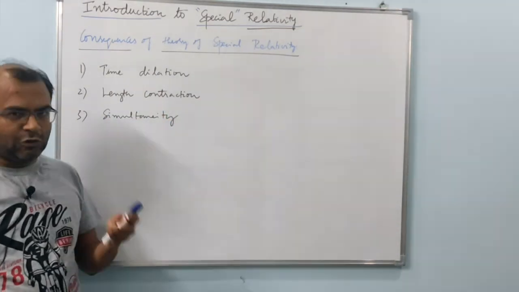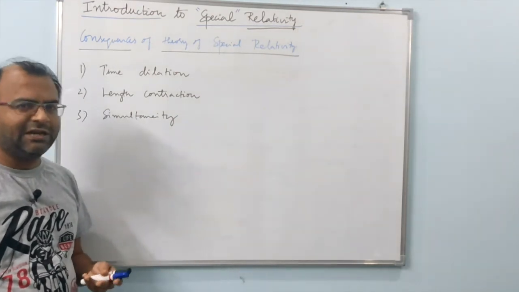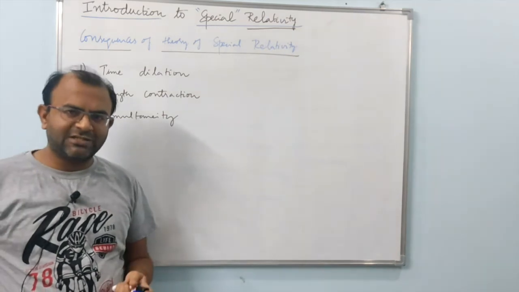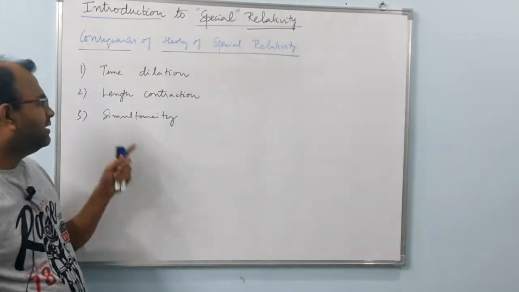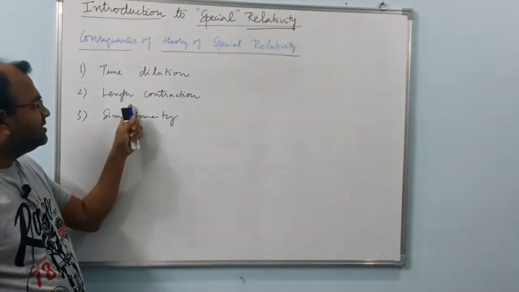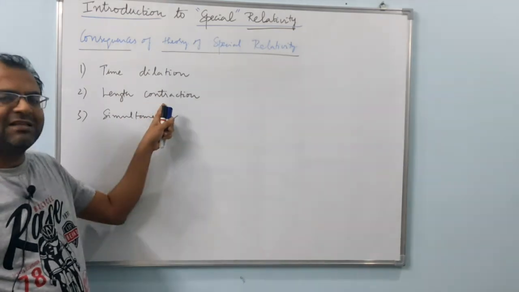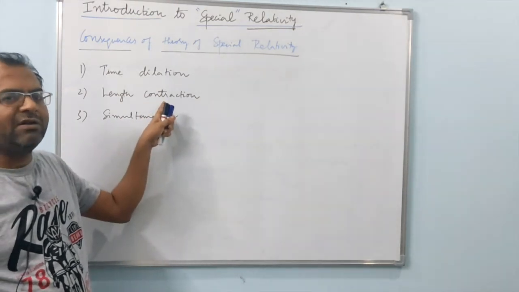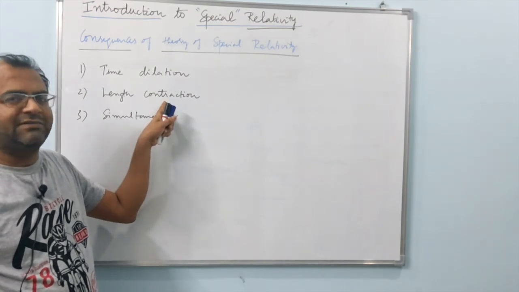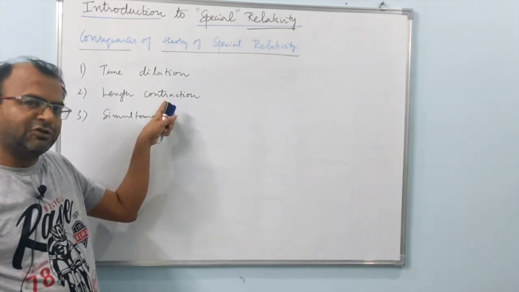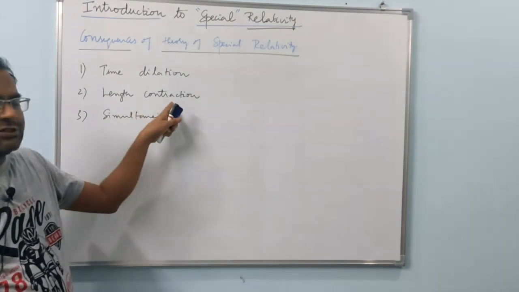Length contraction is also called Lorentz-Fitzgerald contraction or space contraction. This was originally proposed by Fitzgerald and later it was further developed by Lorentz in 1879. But Einstein used it in his special theory of relativity, and he was able to justify that such a contraction would occur even taking into account the postulates of special relativity and the constancy of the speed of light. So this is one of the consequences of